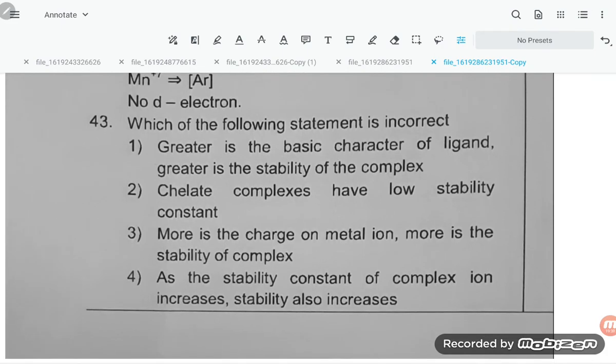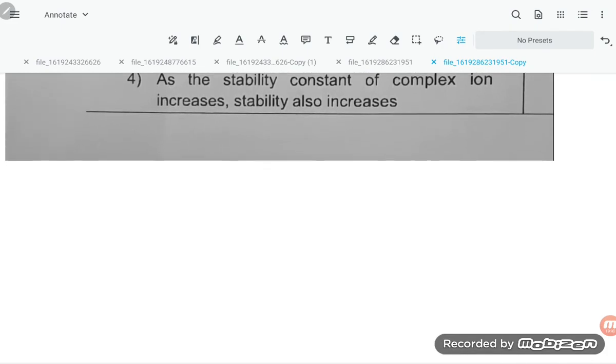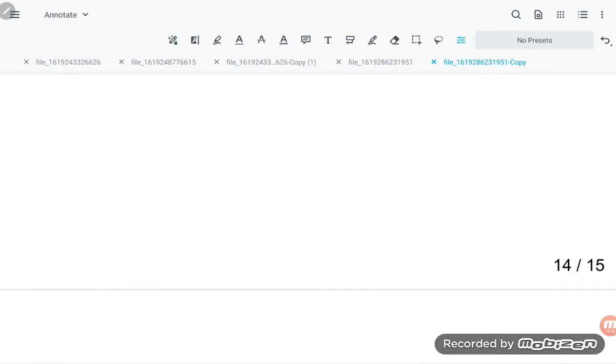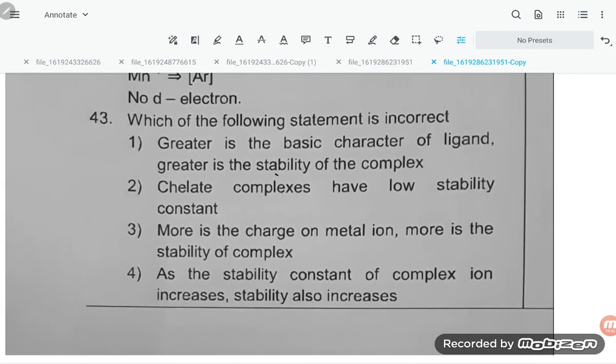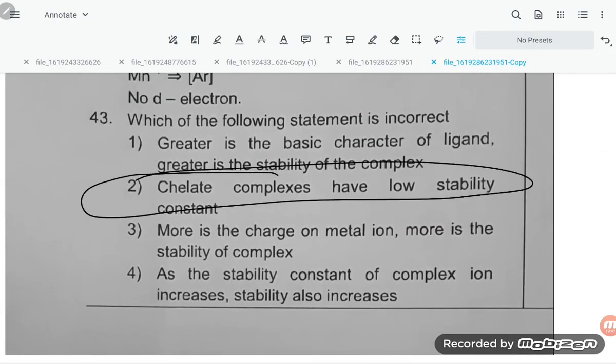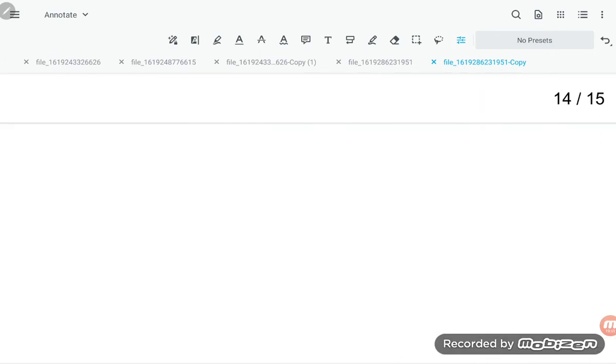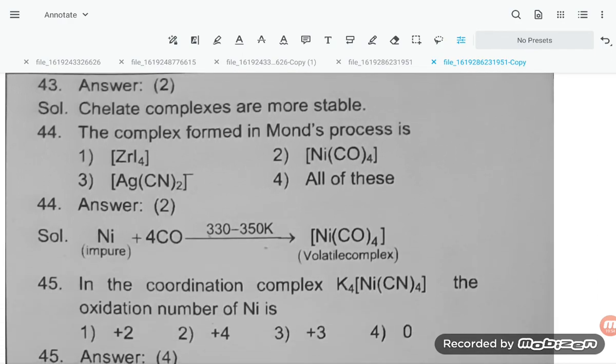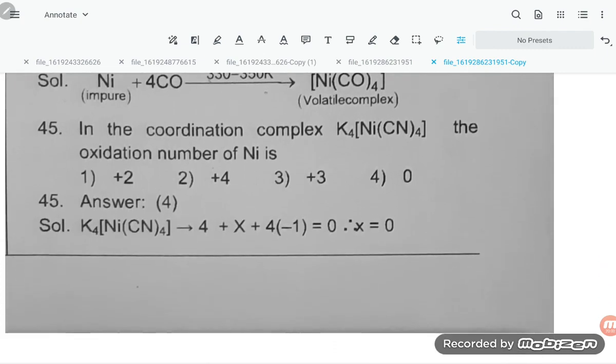Which of the following statements is incorrect? So you can read out, student. Chelate complexes have low stability. This is no. Chelating complexes form a cage-like structure, so they have the highest stability. The complex formed in Mond process is Ni(CO)4. Option number 2 is correct. In the coordination complex K4[Ni(CN)6], the oxidation number of Ni is 0. So option number 4 is correct, student.